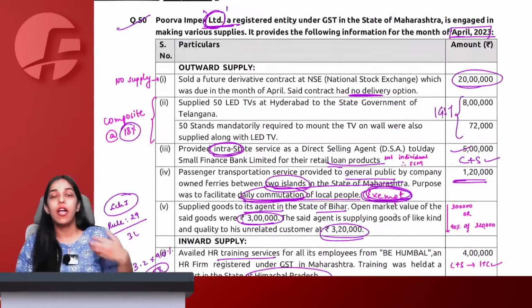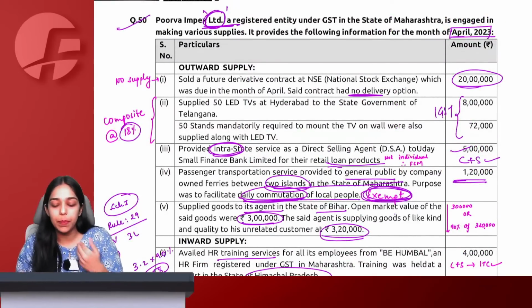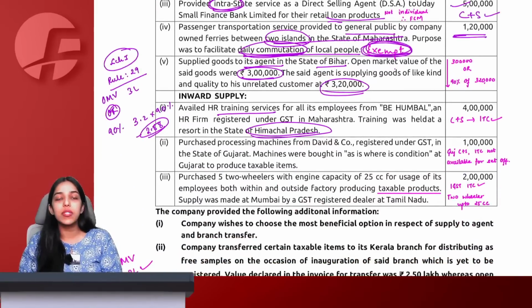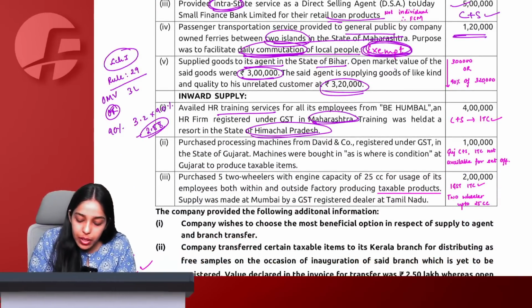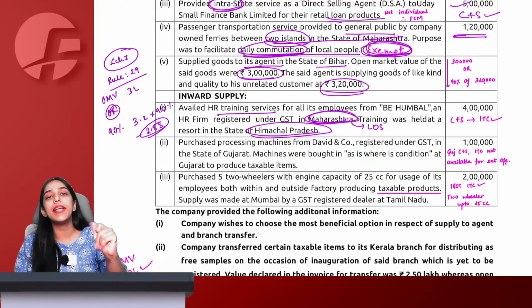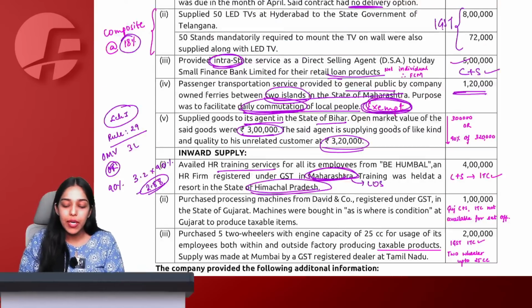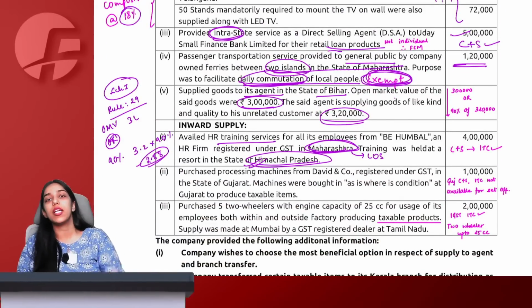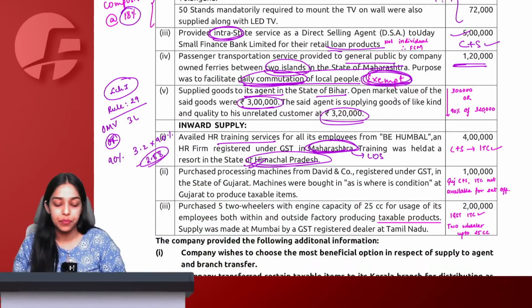Now see, understand, we as recipient are a registered person in the state of Maharashtra. We have taken services from a training institute which is also in Maharashtra. So location of supplier is in Maharashtra. What is the place of supply? Tell me. Recipient is registered in Maharashtra, but the training was conducted at Himachal Pradesh. What will be the place of supply?